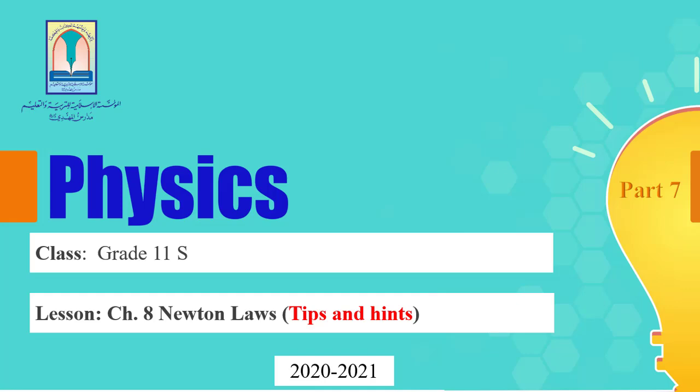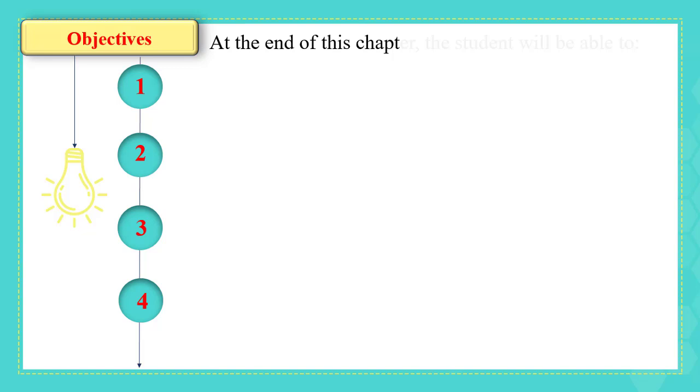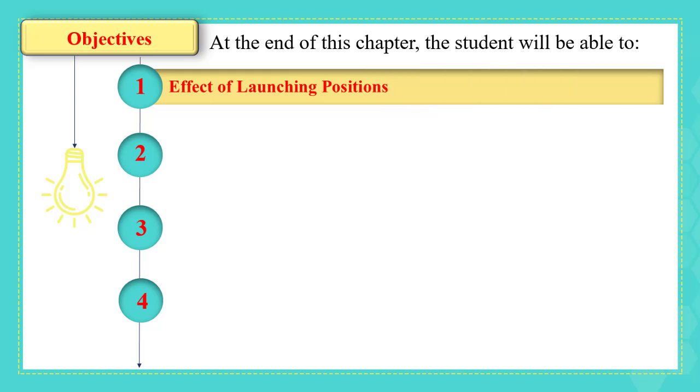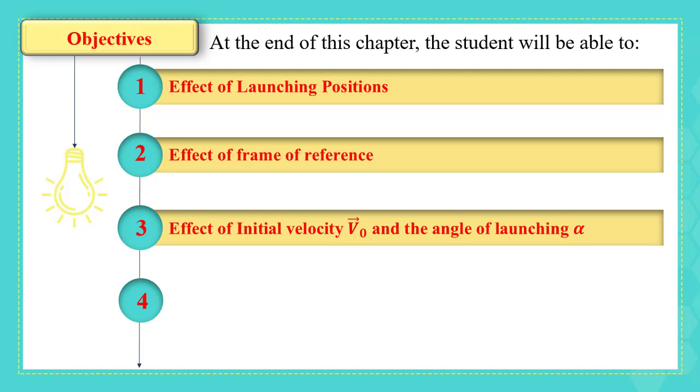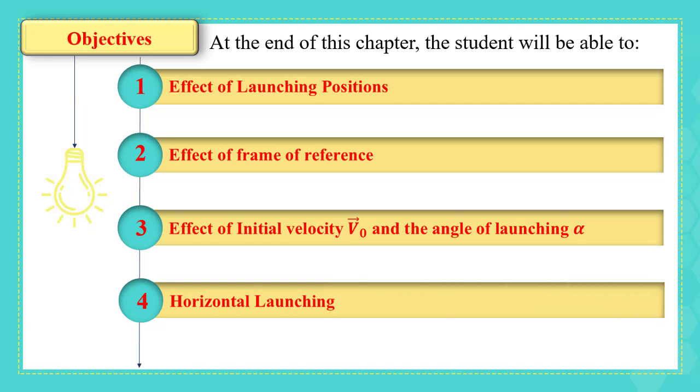This is the last video in chapter 8 in Newton's laws, but it's just about tips and hints. In this video, we are not going to give you new objectives about the lesson, but new hints that will help you analyze different situations in real life and answer some questions that you may be asked. We are going to talk about the effect of launching positions, the effect of frame of reference, the effect of the initial velocity v0 and the angle alpha, and finally the horizontal launching.